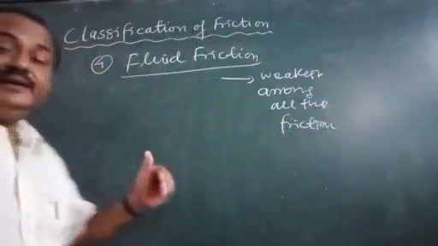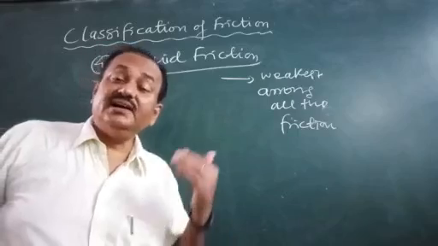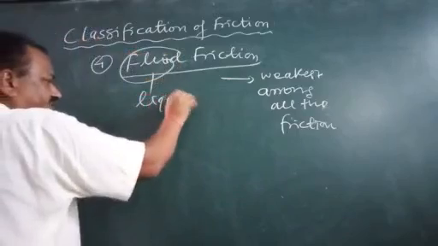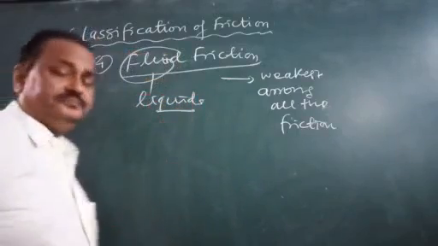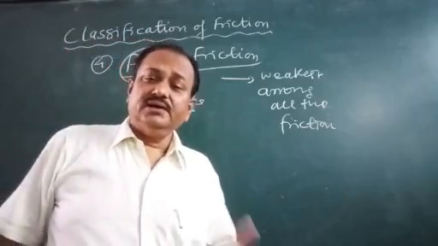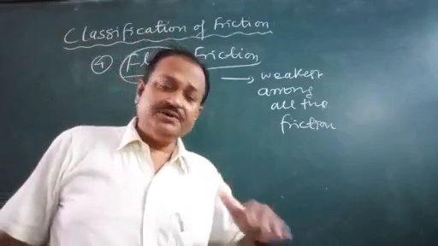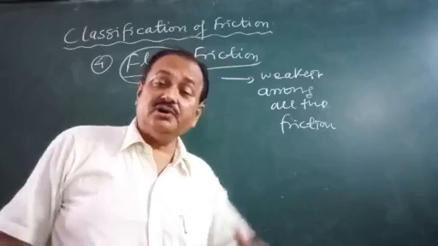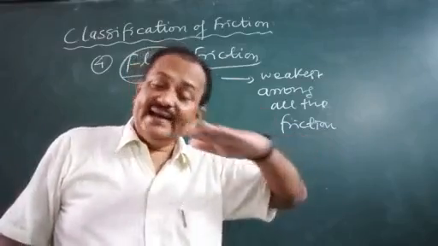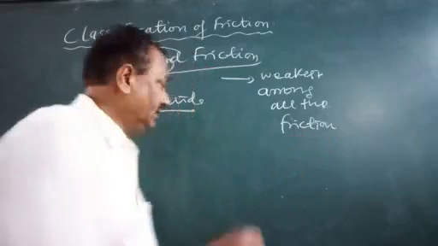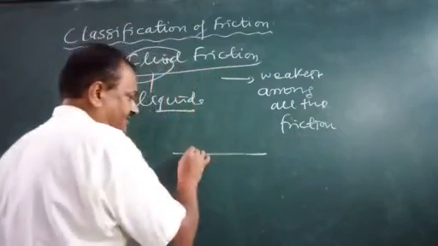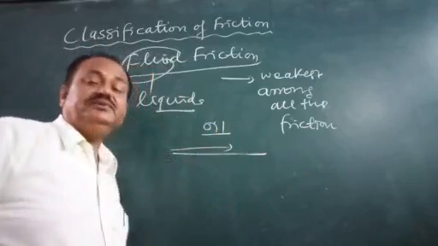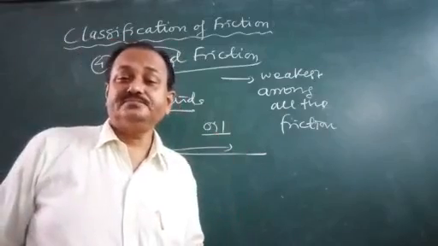Because it is experienced in liquids. As the name indicates, fluid means liquids. So we fall down if there is any floor with some liquid, because the liquid acts as a film. If there is a floor and there is some oil, we are likely to slip away.